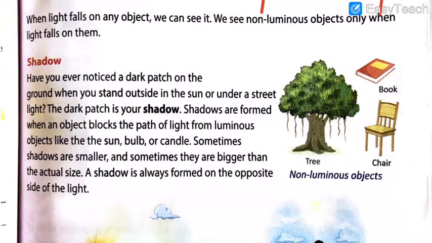Now, moving on to the topic of shadow. Have you ever noticed a dark patch on the ground when you stand outside in the sun or under the street light? Whenever you stand under a light, whether a street light or sunlight, you must have noticed a dark object just on the opposite side from where the light is coming.